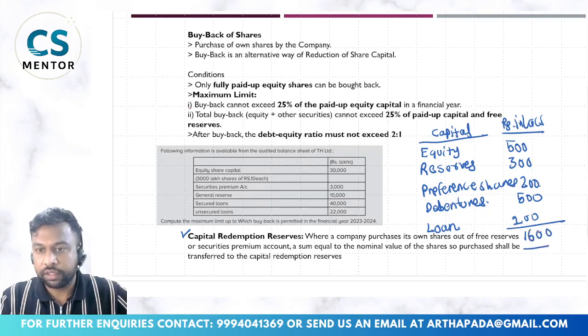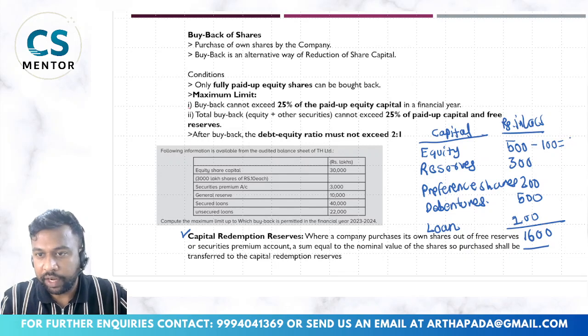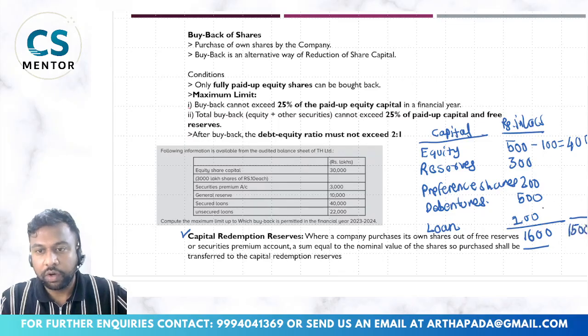Now out of this, by using the reserves, I have decided to buy back 100 worth of shares. So after buyback, my equity will become 400, correct. So my capital structure will come down to 1,500, keeping all this constant.